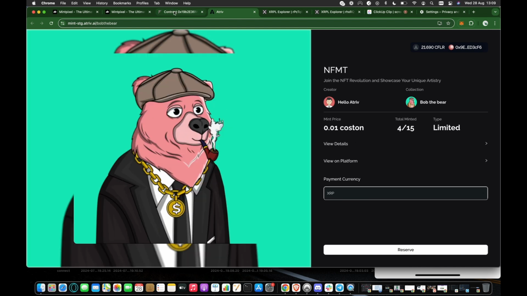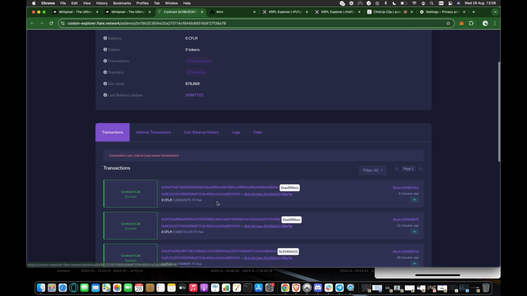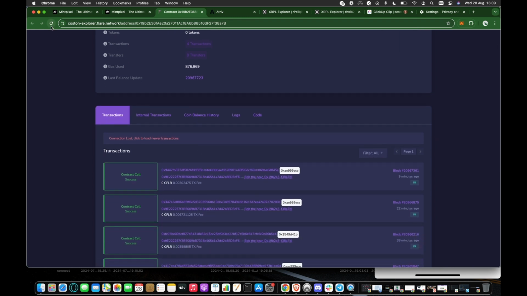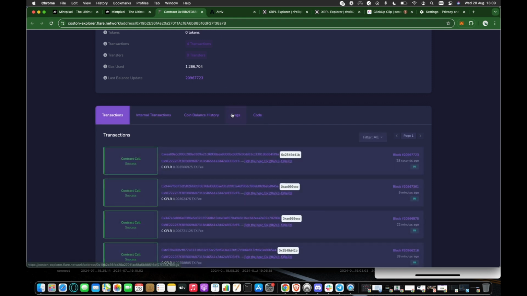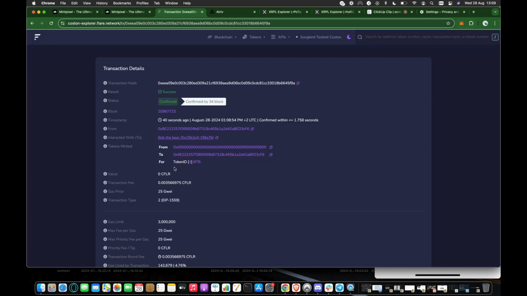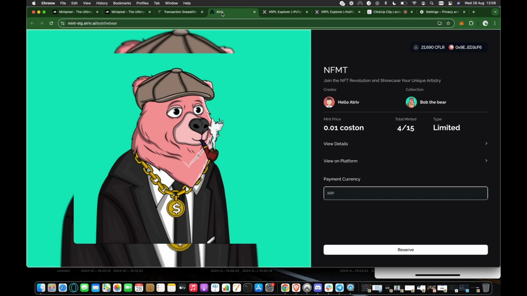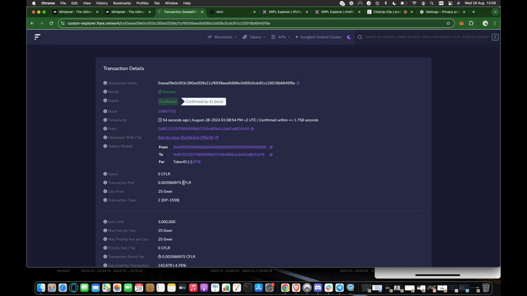Let me go here and check what happened. This is the collection, so I can check here in 30 seconds. I interact with this collection. So if I click here, I can see token ID 4 is minted, and there is no payment passed. Normally the price was 0.018 Coston, but we haven't made any payment because we have already made the payment in XRP.